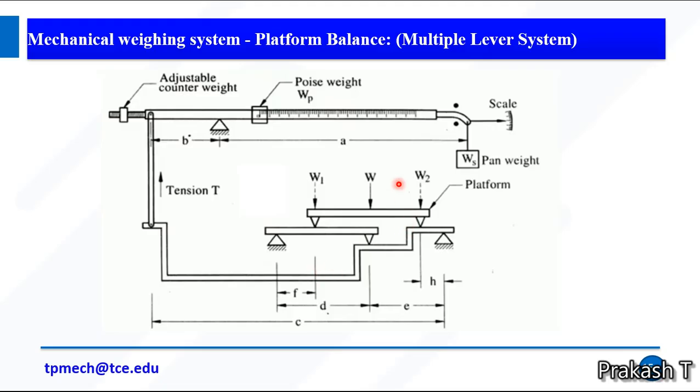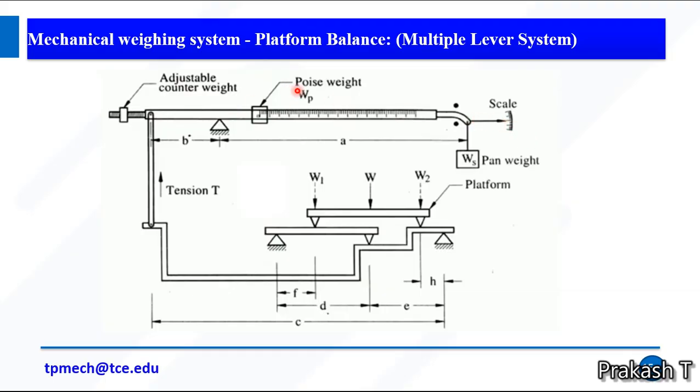For null cases, without adding any load, the pointer on the scale gives a zero value. If I add the load W, the weights W1 and W2 act on the other platforms. So this rod gets tension, and the reading gives some value.